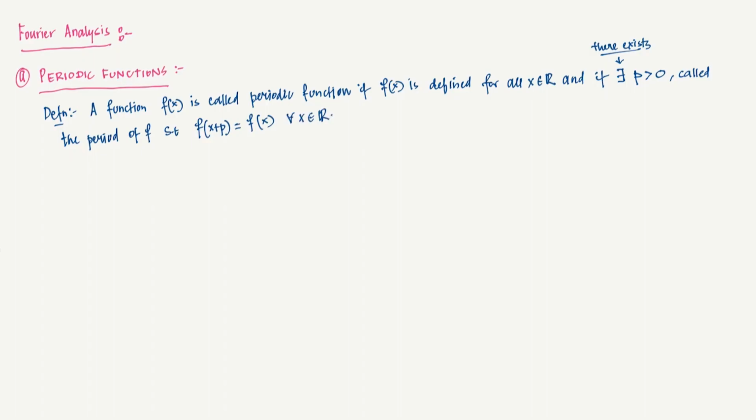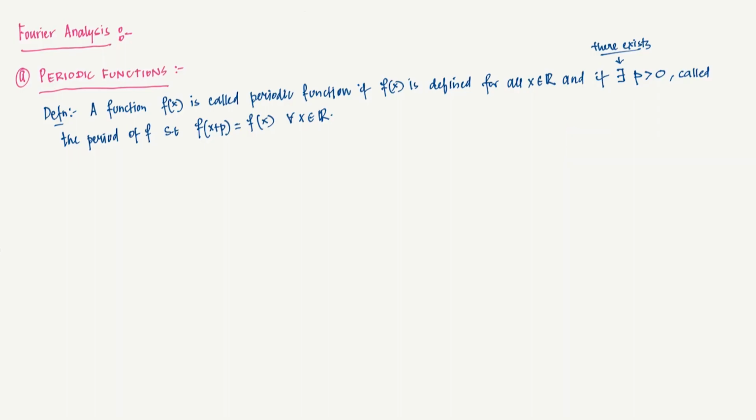So what do I mean by this? What I mean is essentially after a p interval. If you're starting from x, you end up at x plus p, right? The value of the function at the point x and the value at the point x plus p has to be the same. Whatever it does in between does not really matter, but at these two points it has to be the same, and this should hold for all x in R.